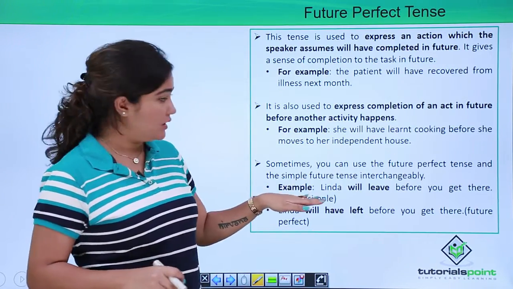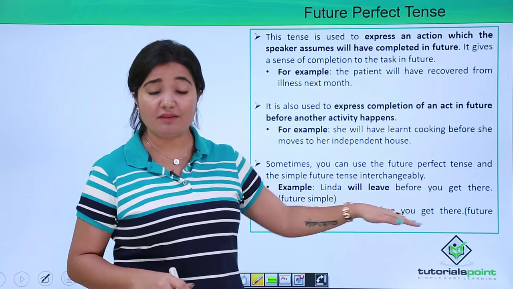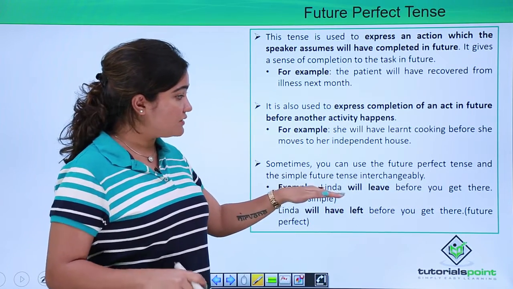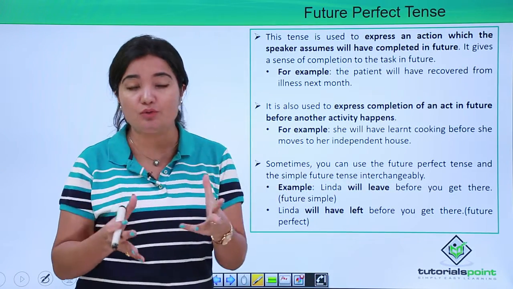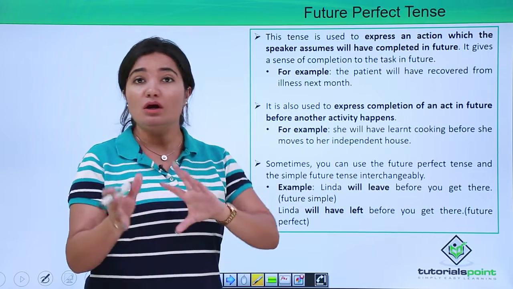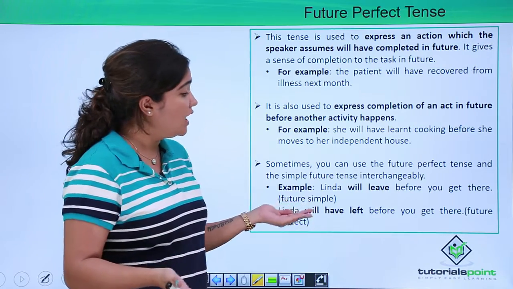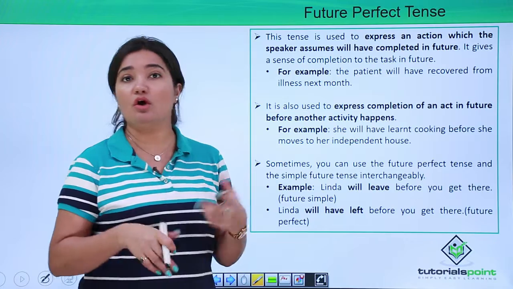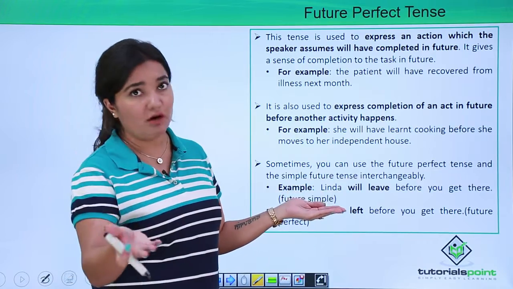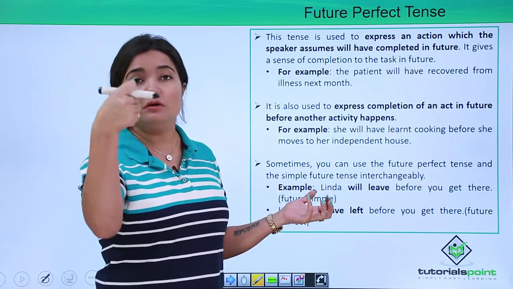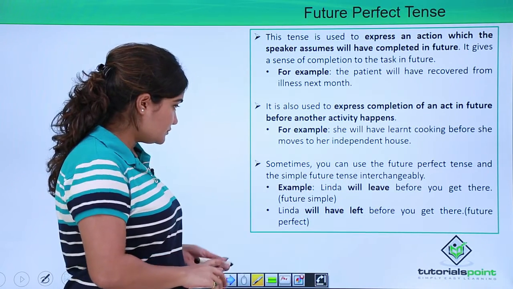Now, here if you read, "Linda will leave before you get there," or "Linda will have left before you get there." Here there was a difference, because "will leave before you get there" actually told you that she will leave before you get there, right? So there was no confusion. Or even if you presented the same thing in perfect form, you could say "Linda will have left before you get there." So obviously, before you get there, Linda will have left, right? So whether you present this act in the form of simple tense or perfect tense, it means the same. But same thing,